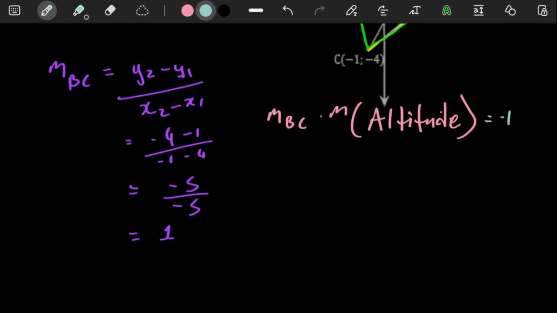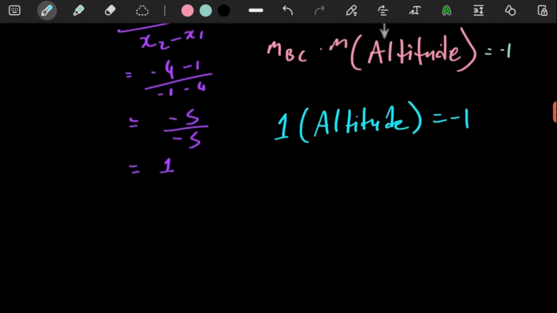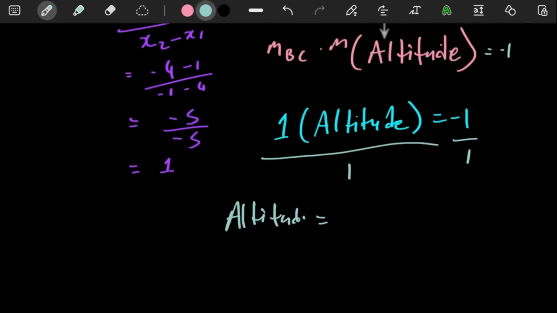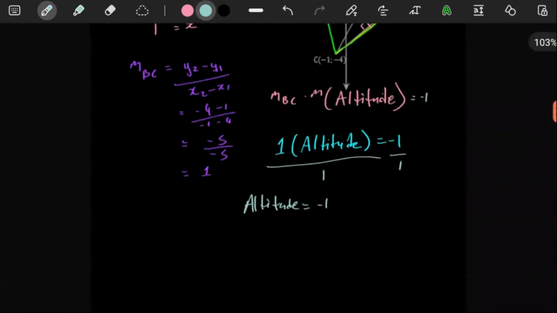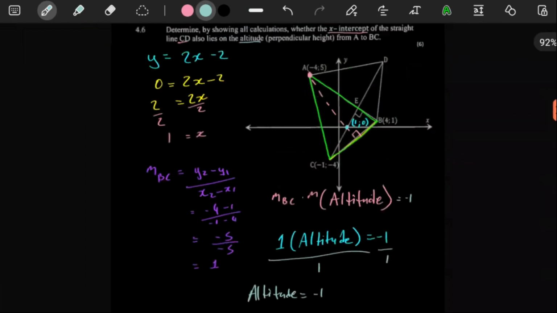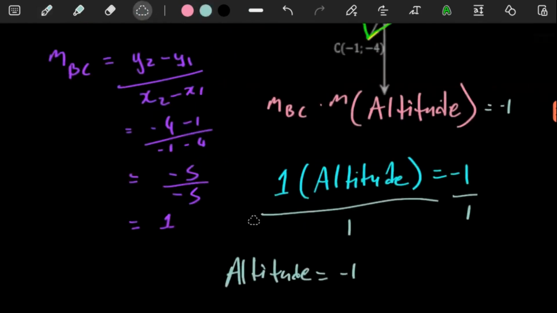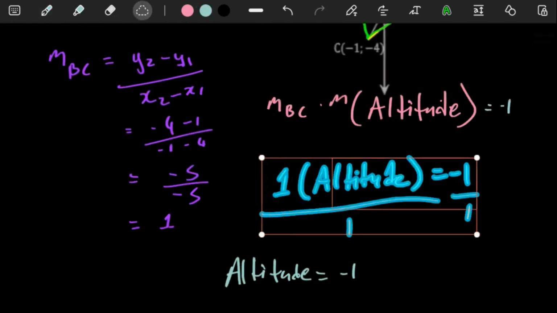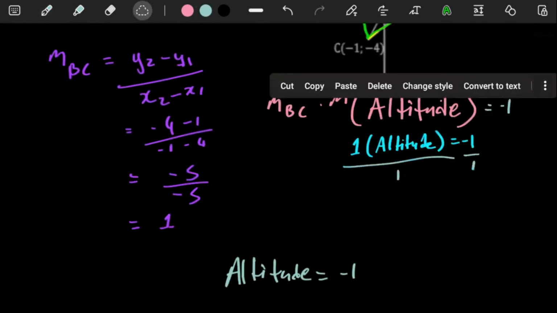So here, if you throw in a 1 and you multiply by the gradient of the altitude, if you divide by 1 on both sides, this is kind of dumb, but the gradient of our altitude is just going to be a -1. I don't even know why I had to do that whole thing, because I feel like everyone can see that, my guy, we get it. The gradient is a -1. But anyways, let me just get some space.